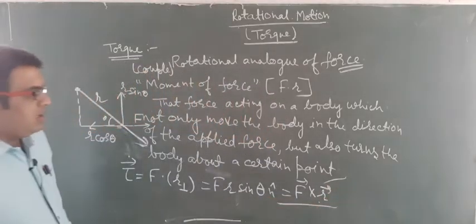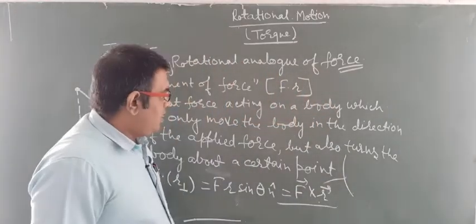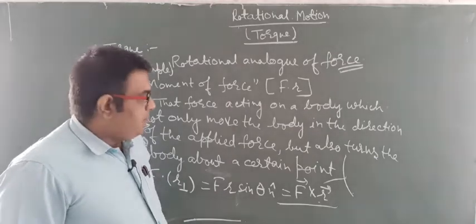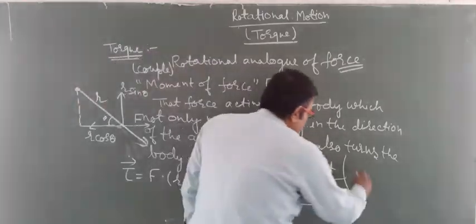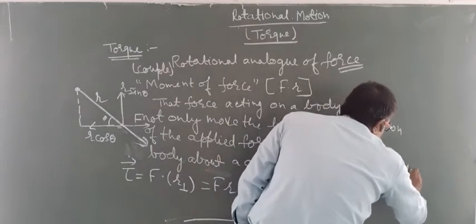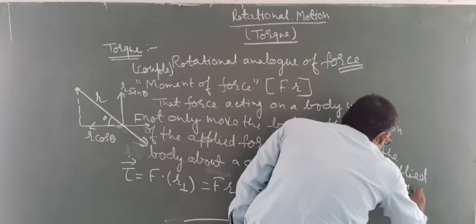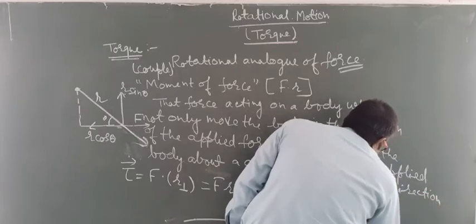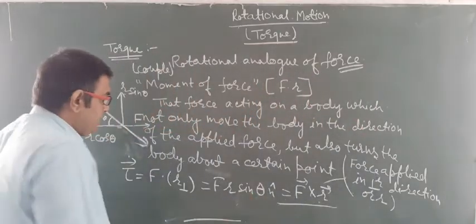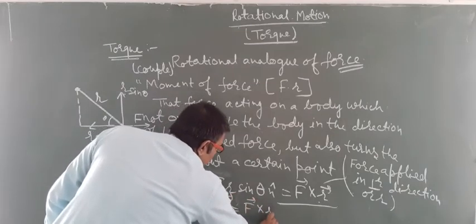So torque is the force applied in the perpendicular direction of r. Tau is equal to F cross r.